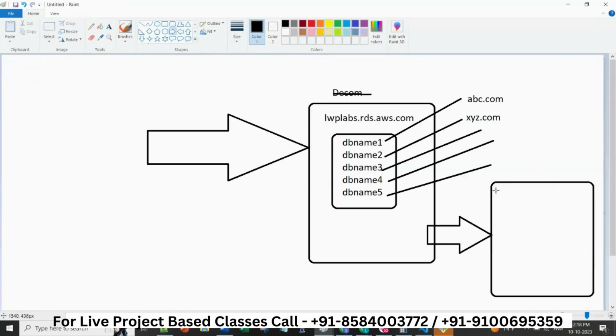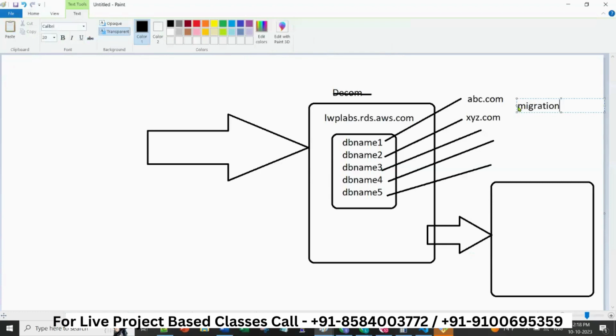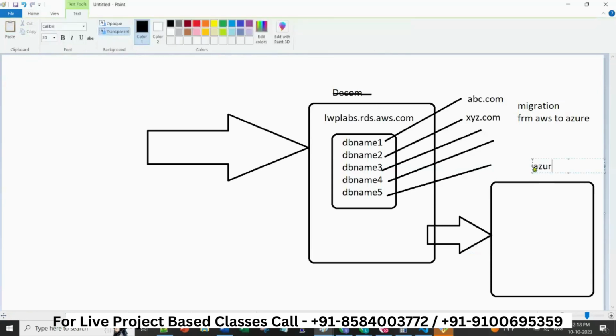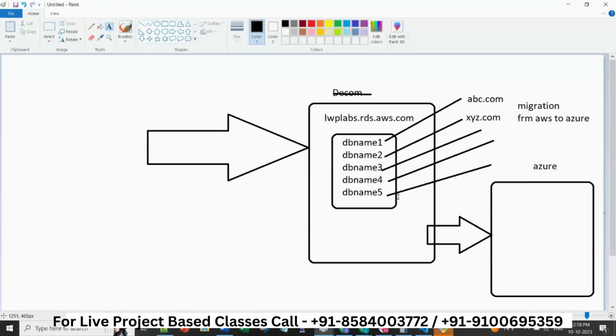Maybe there are a lot of other databases, but only these 5 databases we have to move. This is a kind of migration, think of it like from AWS to Azure. We have these databases in AWS, you have to take a backup, and then in Azure you will create another MySQL database where you will import all these things. So you have to take a backup of all these 5 databases.